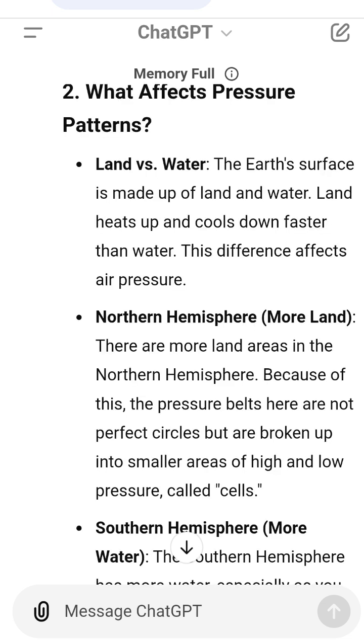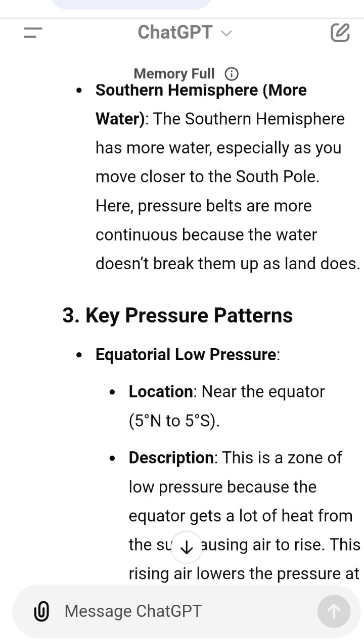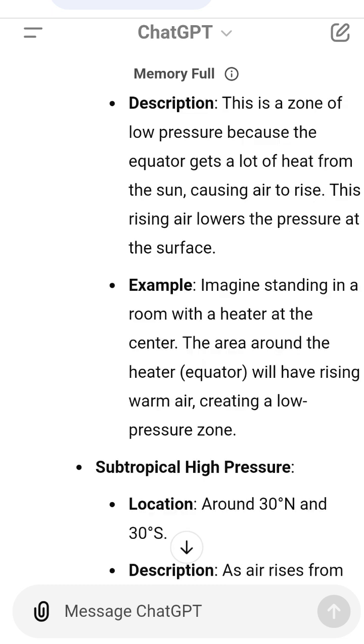Real-life example. The Sahara Desert is located in the subtropical high-pressure zone. This high-pressure belt means that there is sinking air, leading to clear skies and dry conditions, which is why deserts often form in these regions.